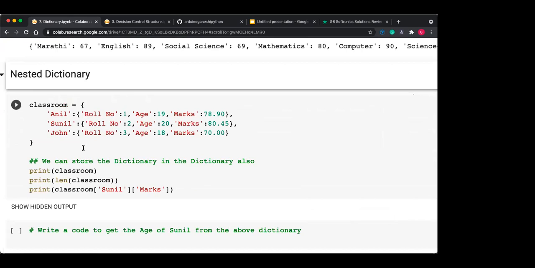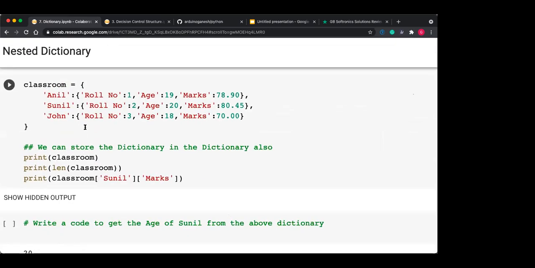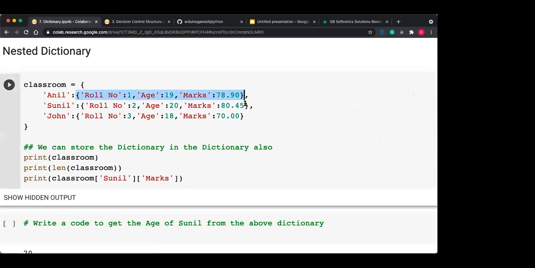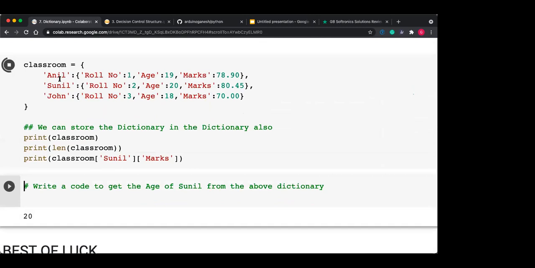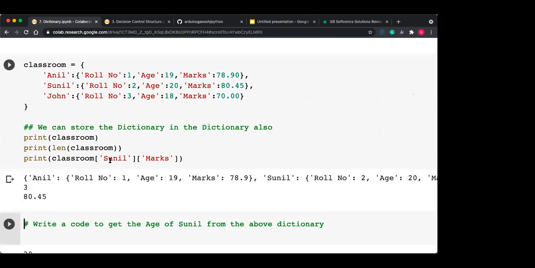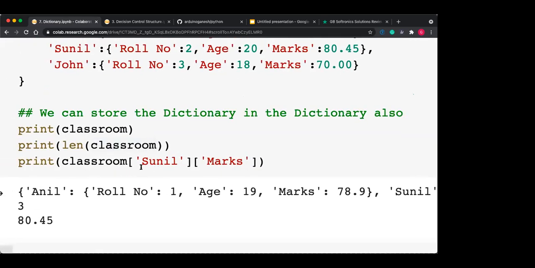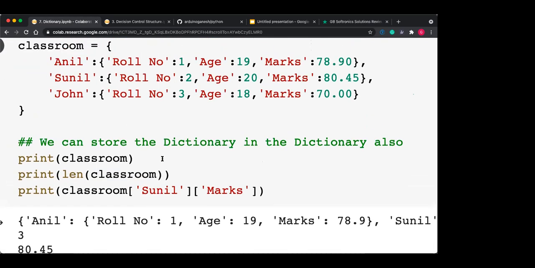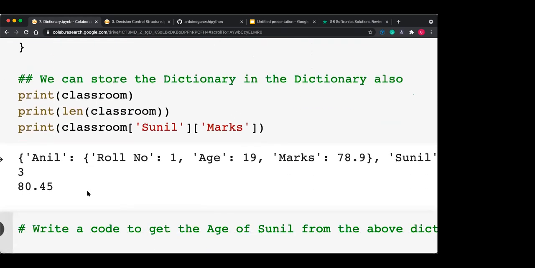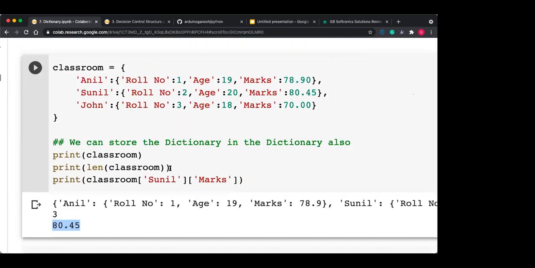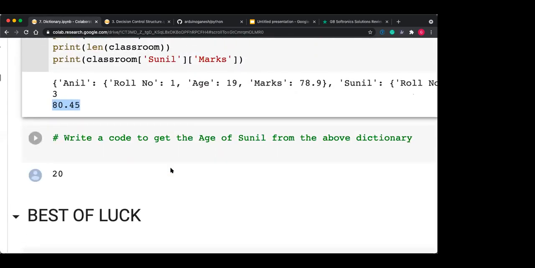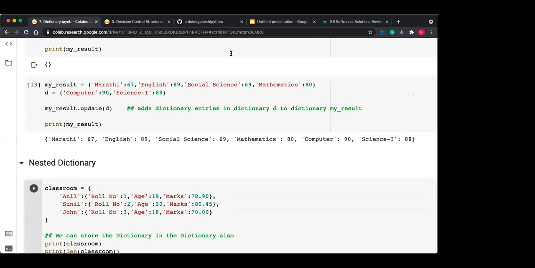Now a nested dictionary can also be made. So here Anil is having one dictionary, Sunil is having a dictionary, John is also having a dictionary. Okay. So what is the length of classroom? The length of classroom is only 3. And if I want to access the marks of Sunil, I can use this method: classroom of Sunil of marks. Then I can access these marks, 80.45. Similar to that, we access in a list or tuple.